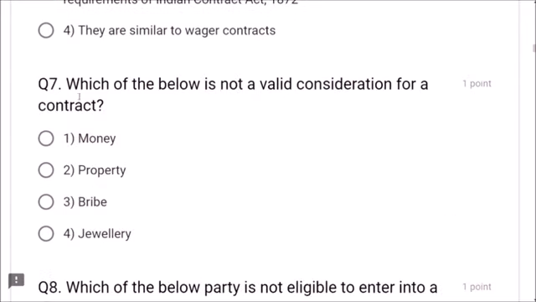Next, question number 7. Which of the below is not a valid consideration for a contract? There must be consideration, so which is not valid? Money, yes, it is a valid consideration. Property, yes, it is a valid consideration. Bribe, dear friends, bribe is not a valid consideration for a contract. Jewelry, yes, it is a valid consideration, whereas bribe is not. The correct option is 3.